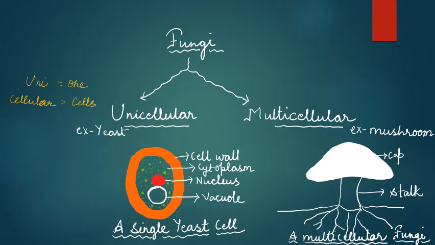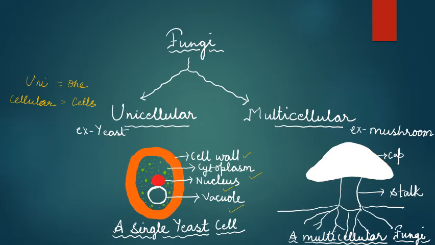So a single yeast cell, if you can see from the diagram, consists of the outer cell wall. Then the liquid or the fluid which is present inside the cell is the cytoplasm. In the center is the nucleus and a big vacuole is present inside the cell.